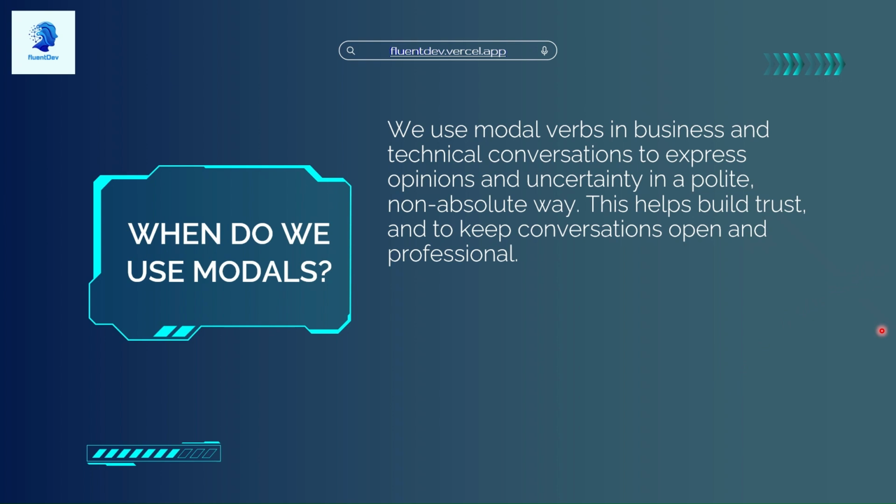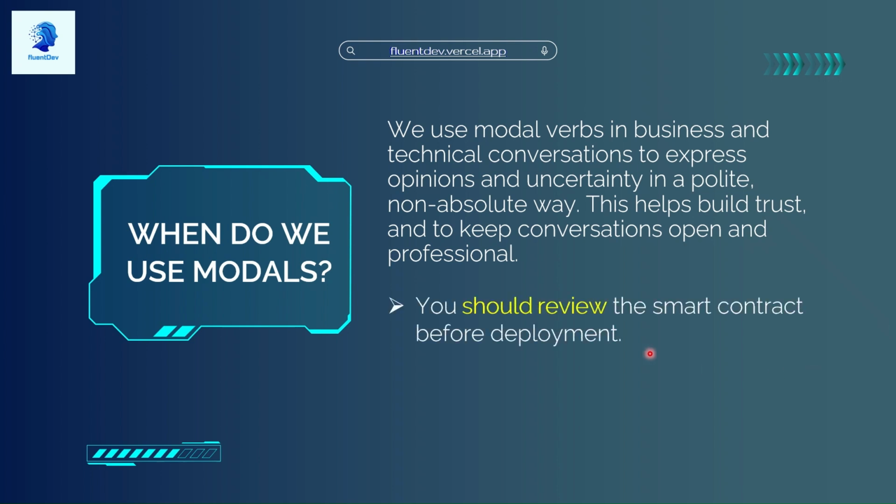Let's look at a few quick examples. For example: you should review the smart contract before deployment. We use the modal should plus the verb review to give some advice, but not in a forceful way.